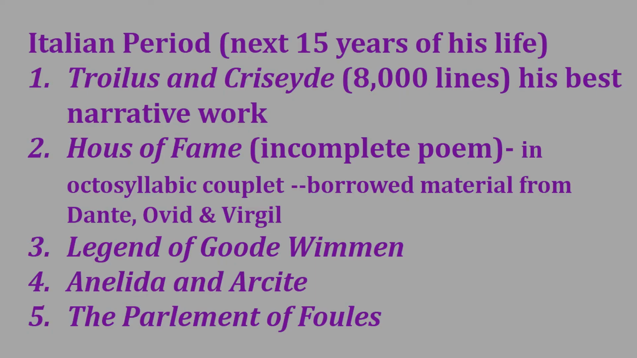The second section, we have the Italian part. The Italian part consists of the next 15 years of his life, and in this part he composed, number 1, Troilus and Criseyde. It has 8,000 lines. It is his best narrative work. Second, House of Fame. It is an incomplete poem written in octosyllabic couplets. He borrowed the material for his poems from Dante, Ovid and Virgil, but the treatment and workmanship is of his own.